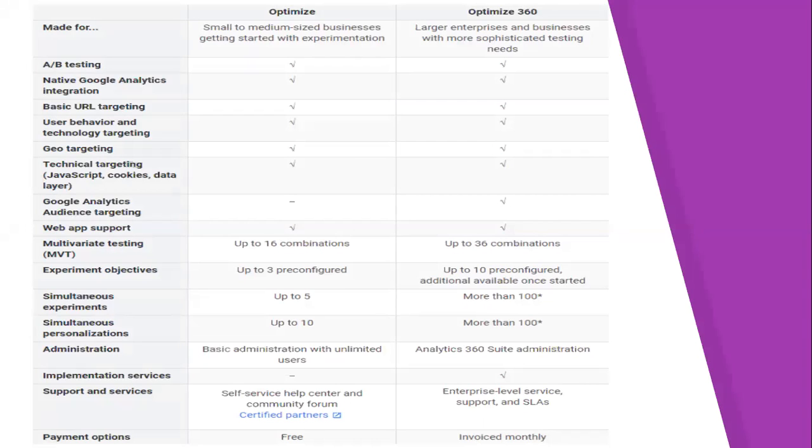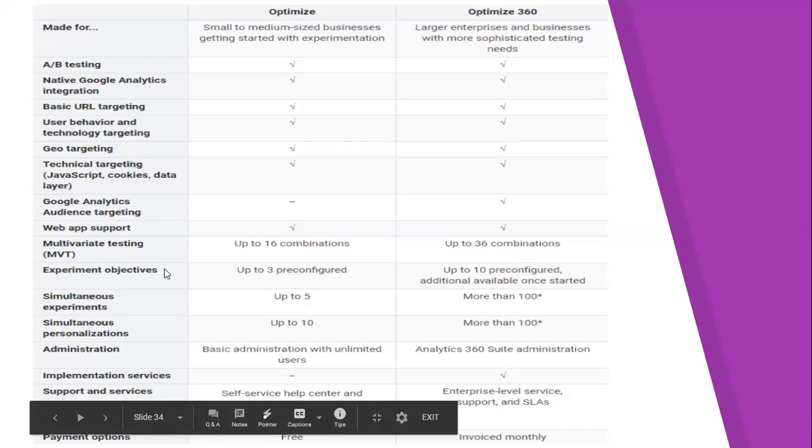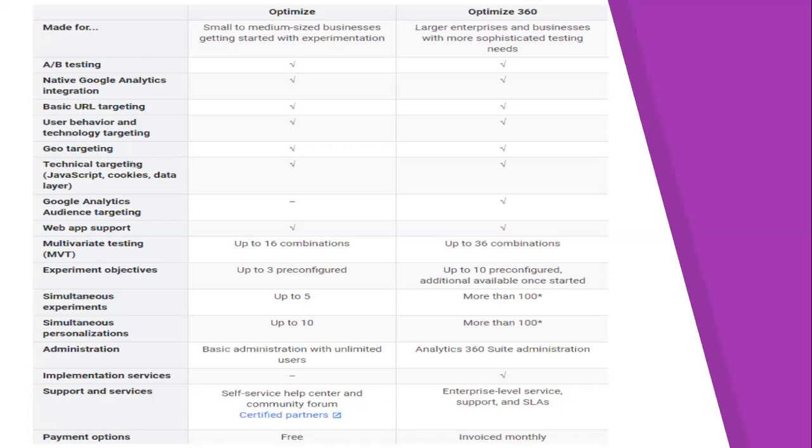In multivariate testing, in Google Optimize we can have just 16 combinations, whereas in Optimize 360 we can have up to 36 combinations. For experiment objectives, we can have up to 3 pre-configured objectives, whereas in Optimize 360 we can have up to 10. For simultaneous experiments, we can have up to 5 in Optimize, and more than 100 in Optimize 360.